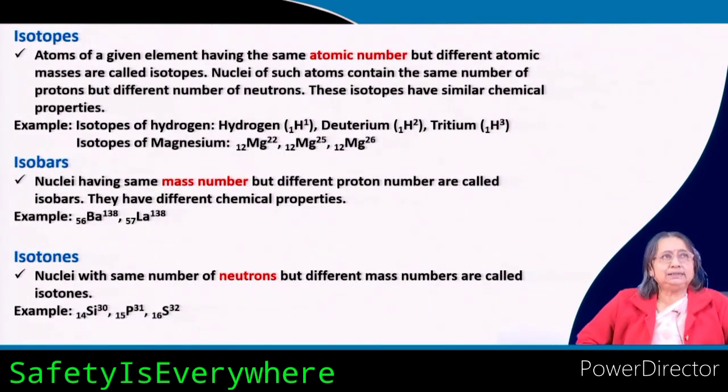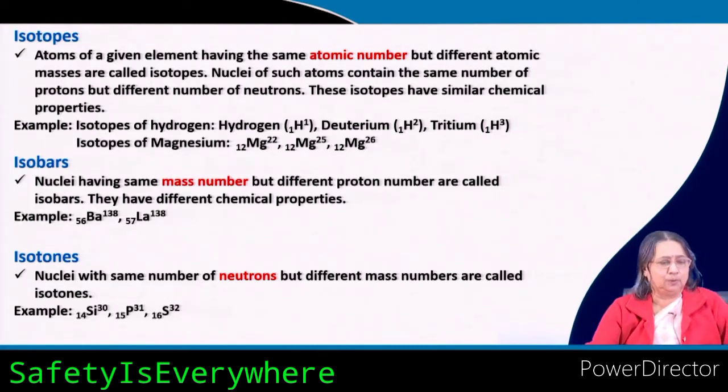Now, to understand this radioactivity topic, we must know a few things. Say for example, isotope. What is an isotope? Atoms of a given element having the same atomic number, but different atomic mass are called isotopes. And nuclei of such atoms contain the same number of protons, but different number of neutrons.